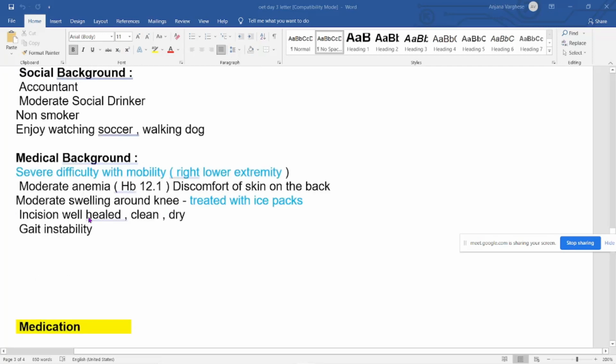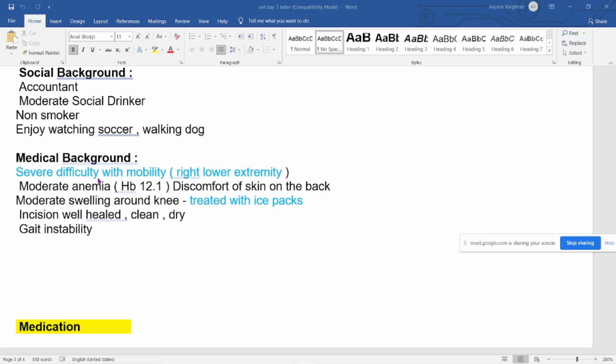Now the medical background is important. Can you read by yourself? Again I will be giving you a few minutes. I guess you might have finished now. Whatever is related to bone, knee, the right lower extremity - extremity means the limbs.